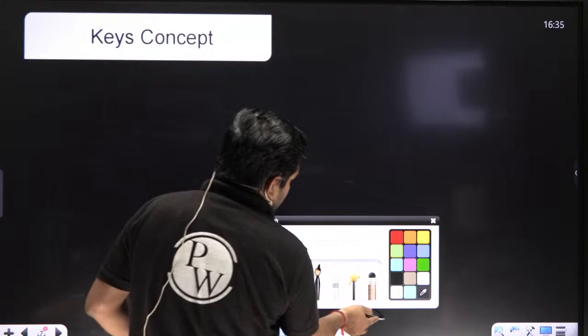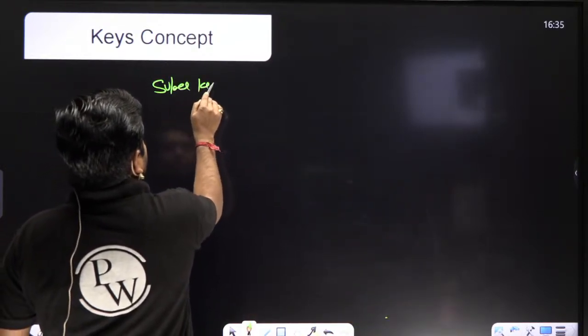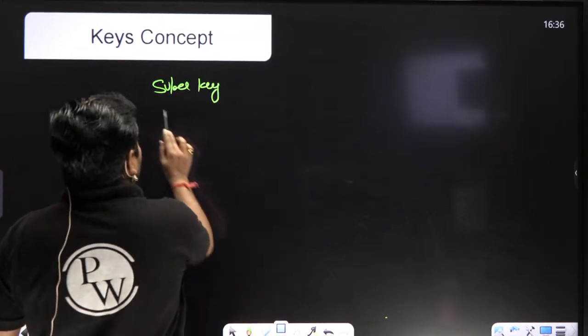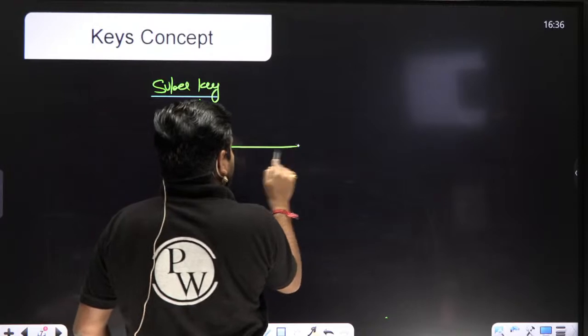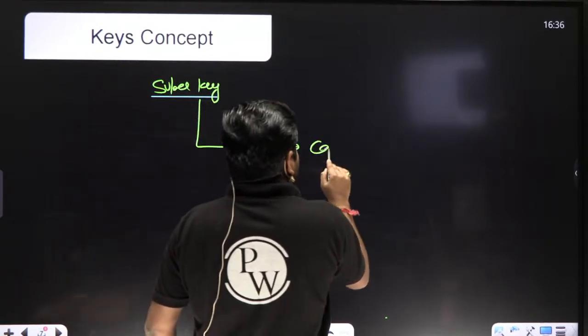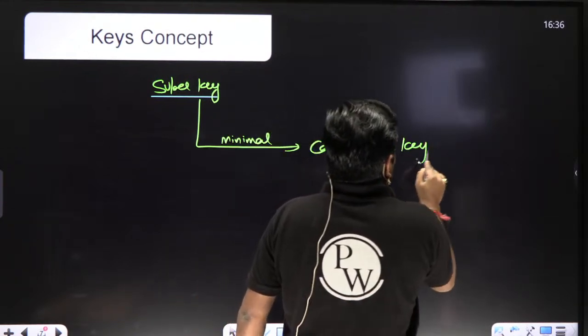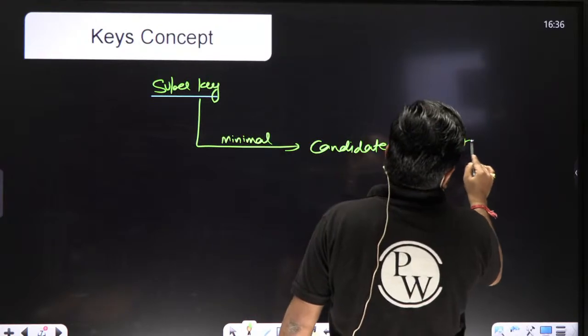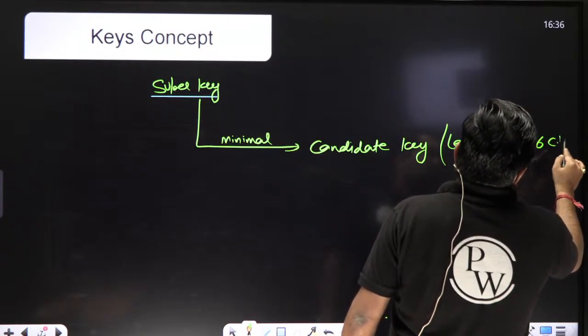And you know the key concept, yesterday I also discussed, just a quick revision. First of all, we have a super key. From the super key, find the minimal one, and that becomes a candidate key. Let us assume there are 6 candidate keys.